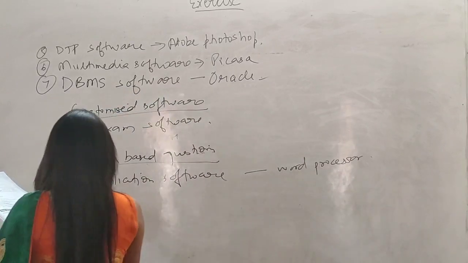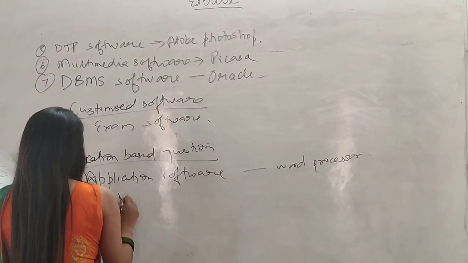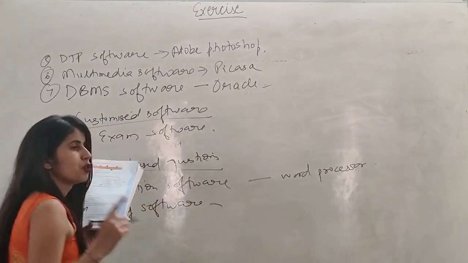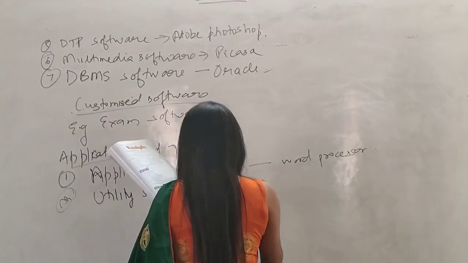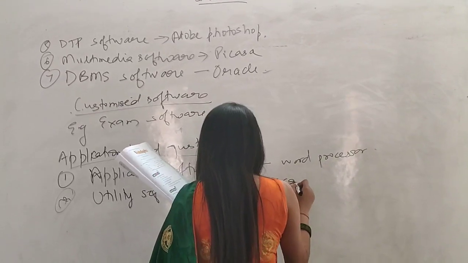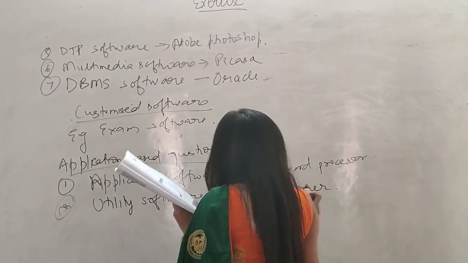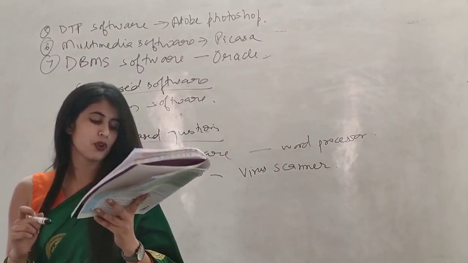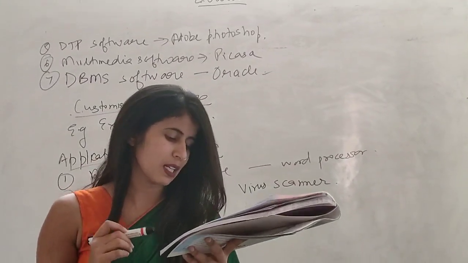Okay, so in the second one you will write utility software, and in it you will write the part virus scanner.